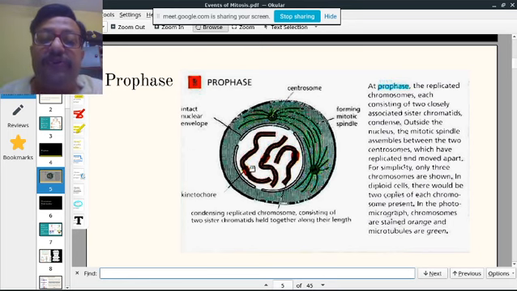Each chromatid has a kinetochore at the center. It can be at the center, it can be at the end. So it has a kinetochore.